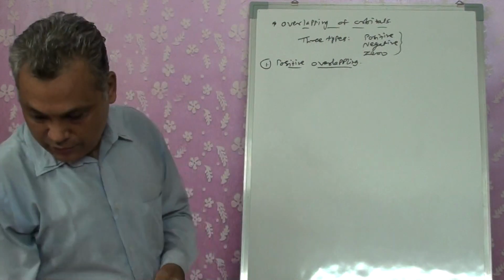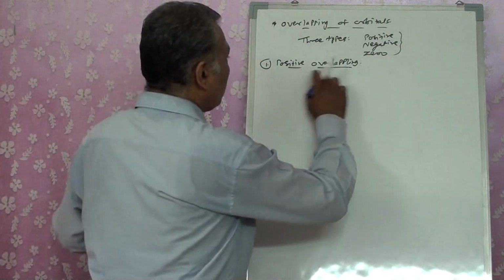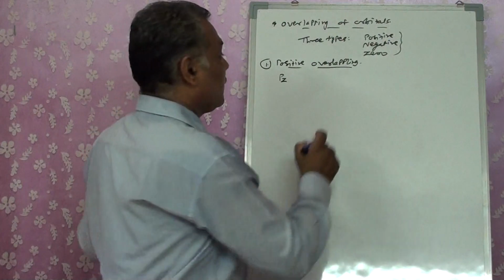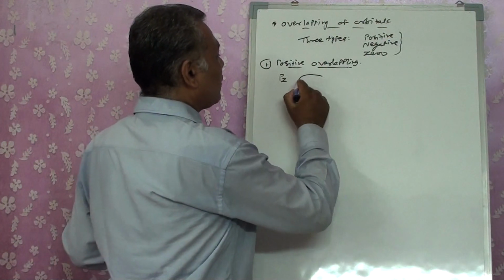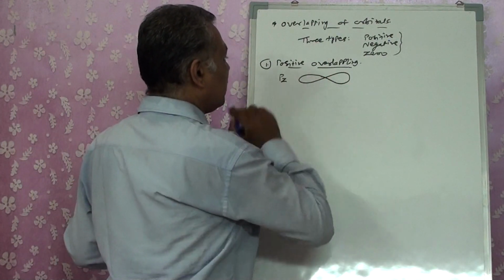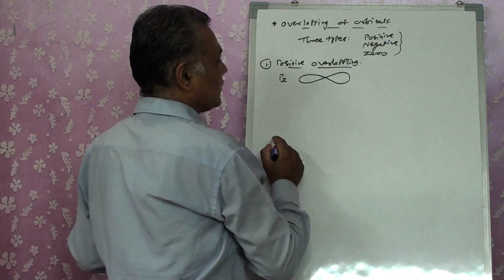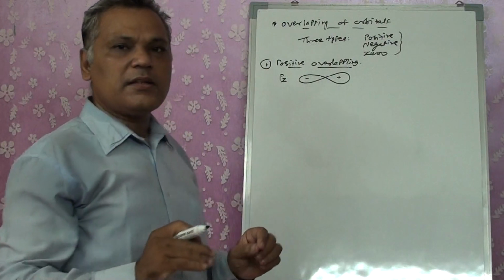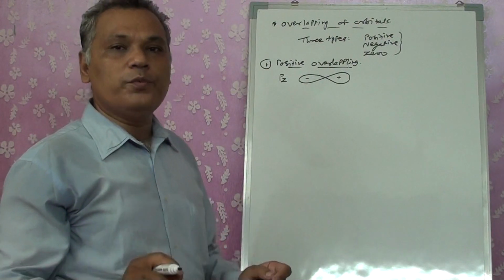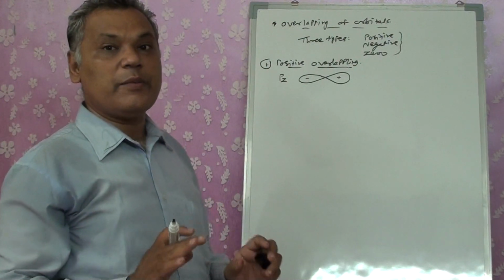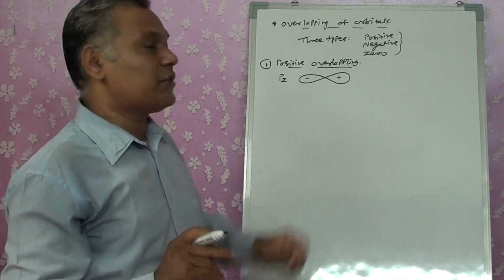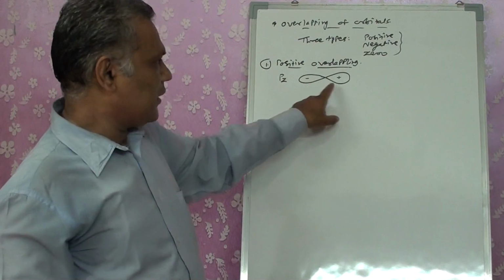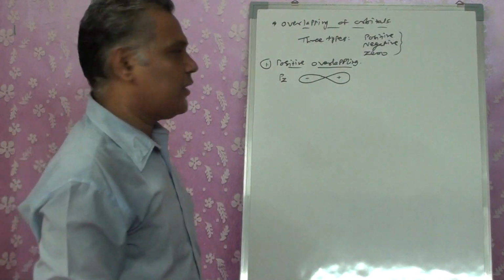Now, when we are talking about the overlapping of the orbitals, we first take pz. Pz means your electron is revolving along the z-axis. I'm putting plus and minus signs, which are the positive or negative lobes. We don't have any mathematical values; they simply indicate plus and minus lobes.